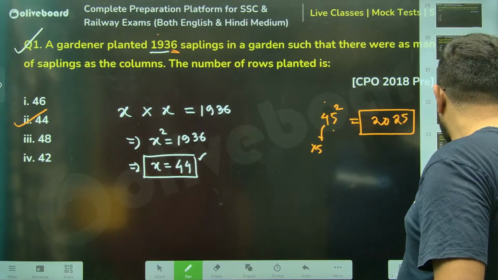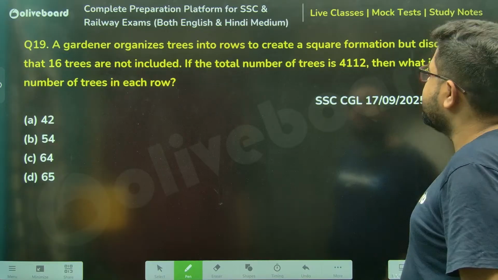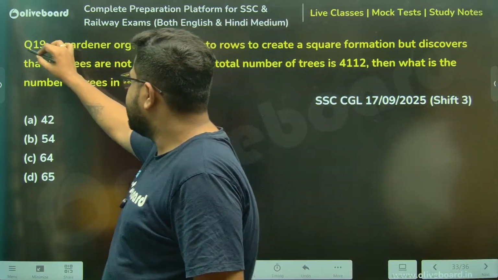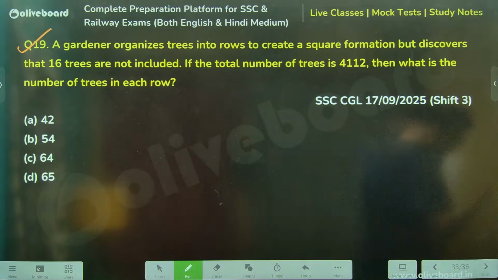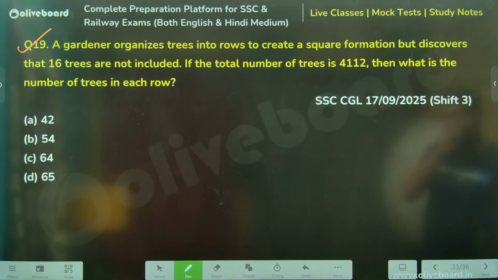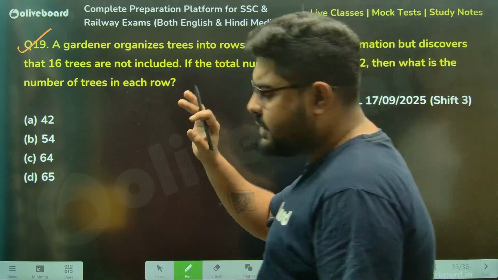See, a very similar question was asked last year as well, 17th September shift. You see the similar thing, just a little change.